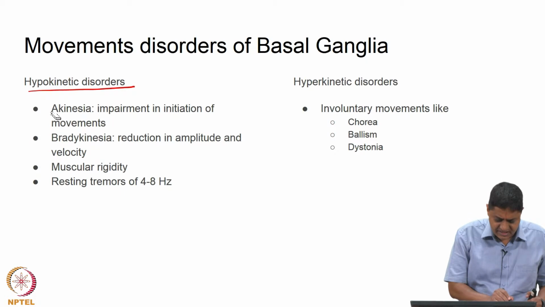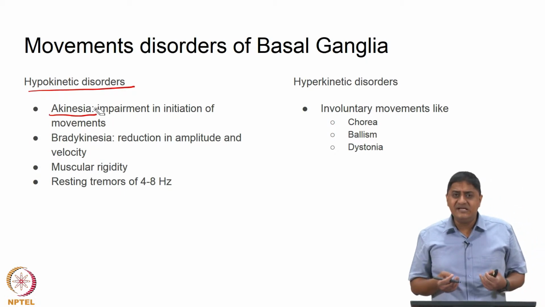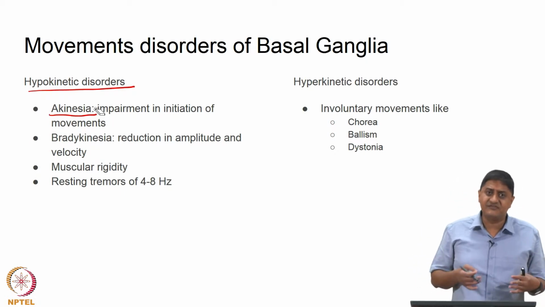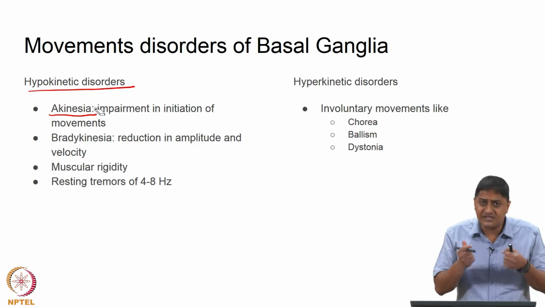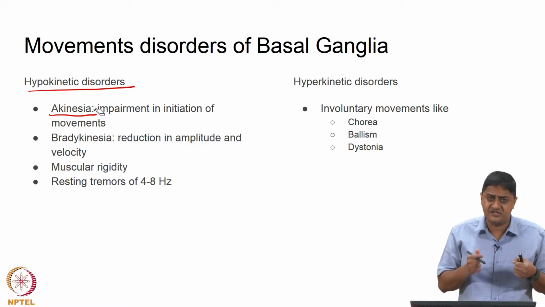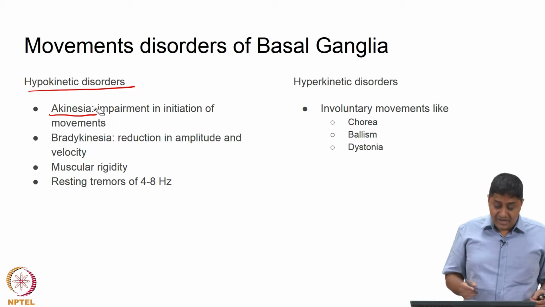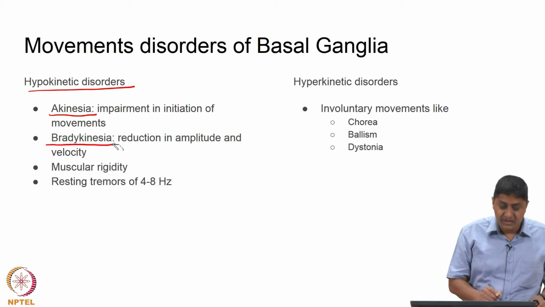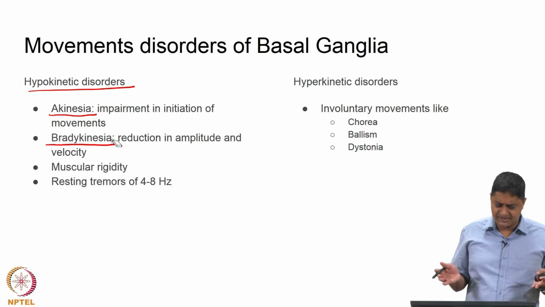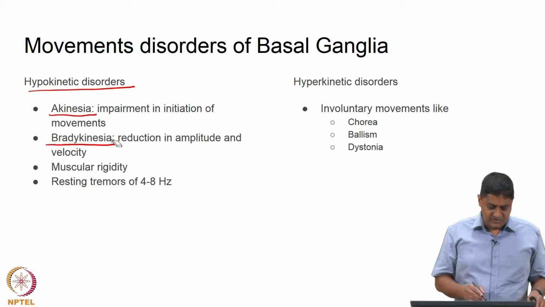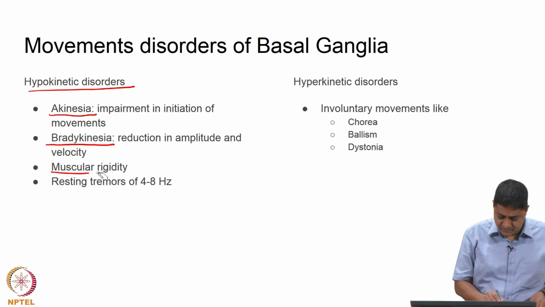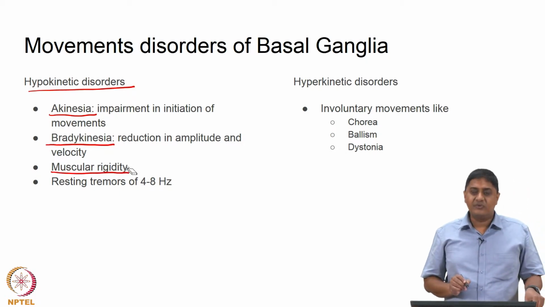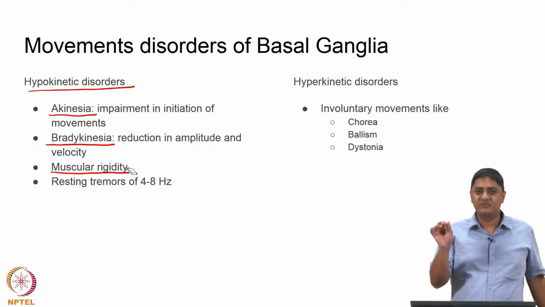There are different manifestations of this. Akinesia, this is the inability to initiate or start a movement. For example, the freezing of gait episode, right. I am not able to take the first step, the patient is not able to take the first step, freezing of gait, right. Bradykinesia or slowness, general slowness, reduction in amplitude and velocity. So, this is also called bradykinesia. Then rigidity may be of multiple types.